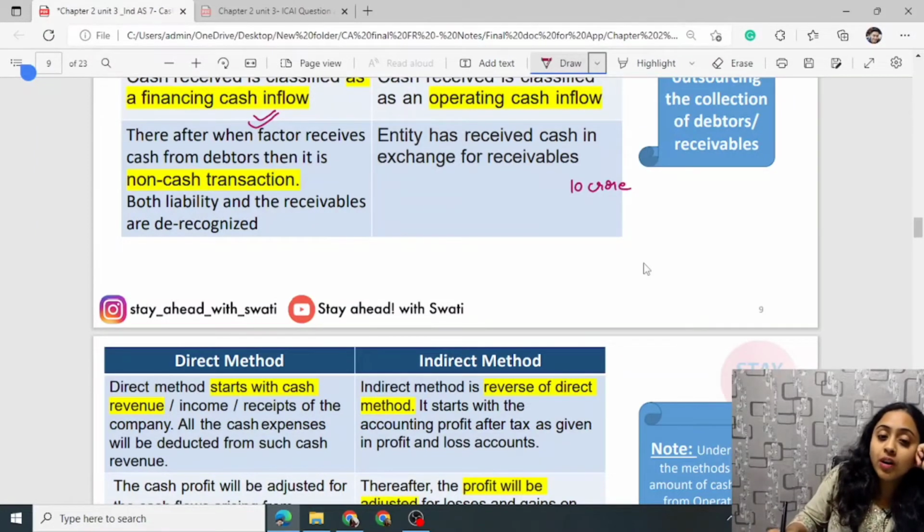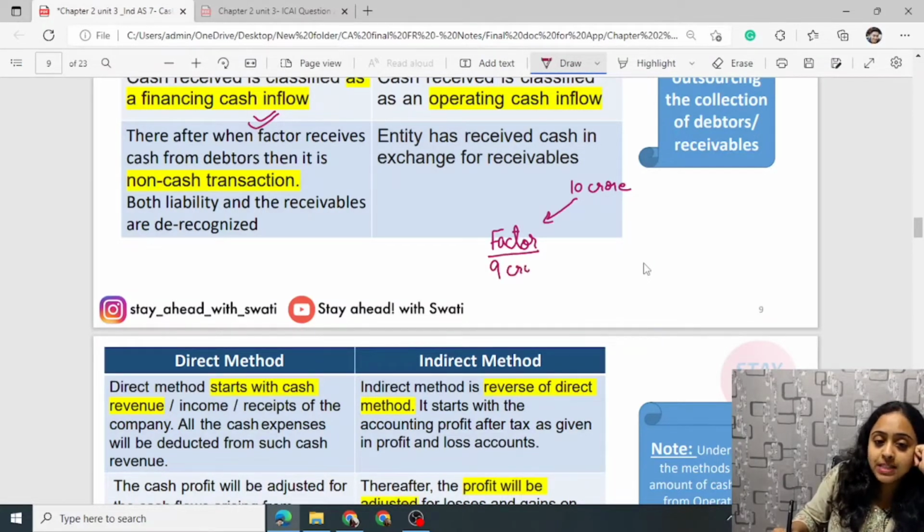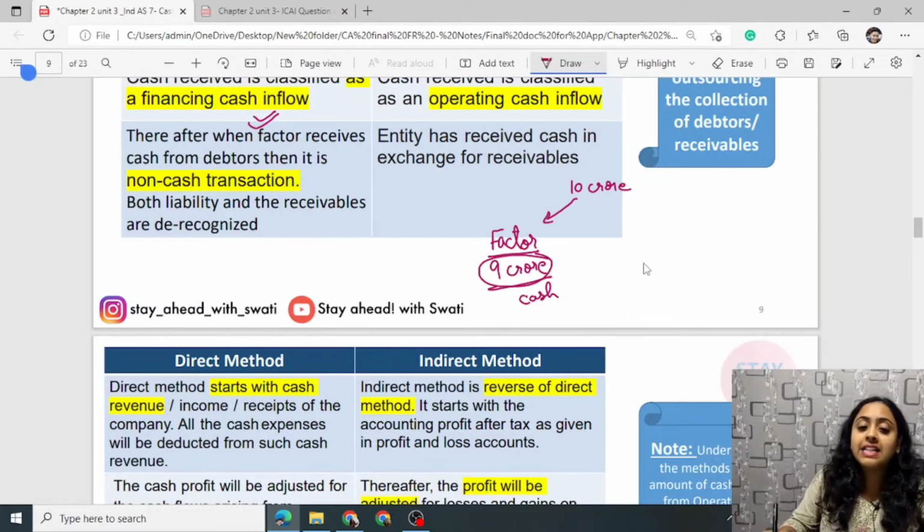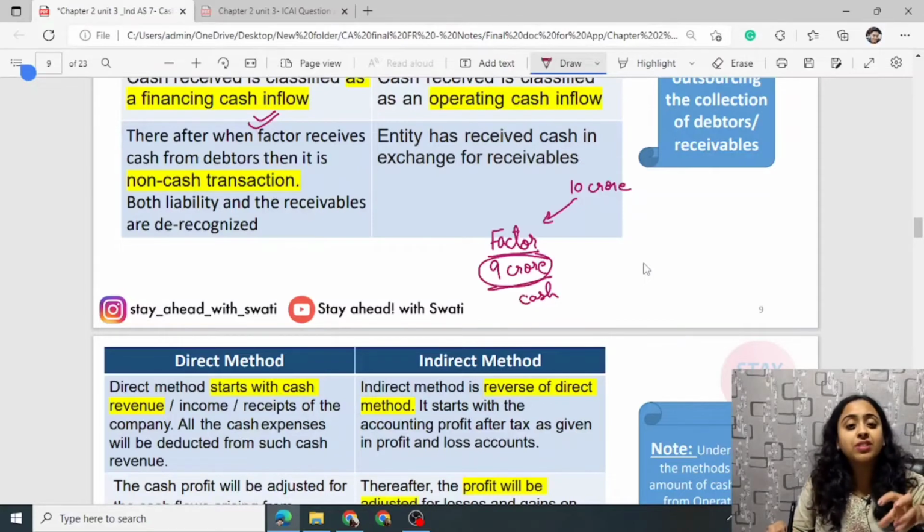You said to a factoring agency, please give me right now 9 crore rupees. So this factor pays cash of rupees 9 crore and takes away all your debtors of rupees 10 crore. So this 1 crore is the fee of the factor, for example, its own commission